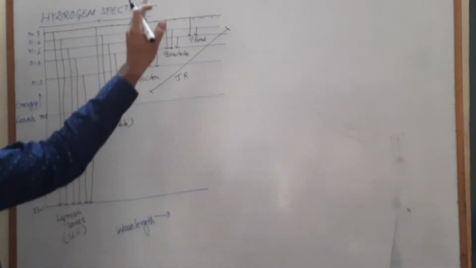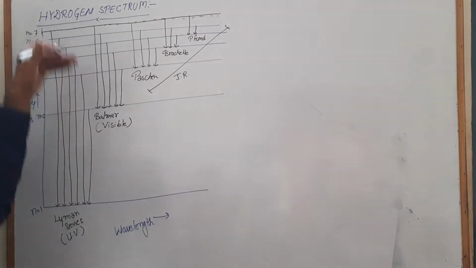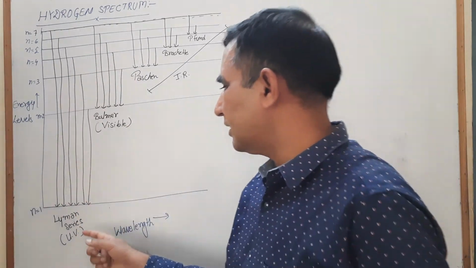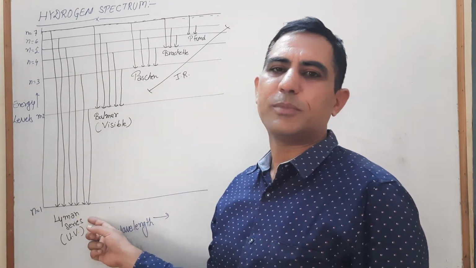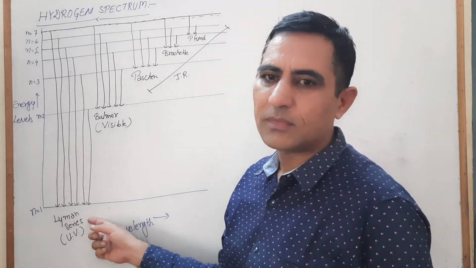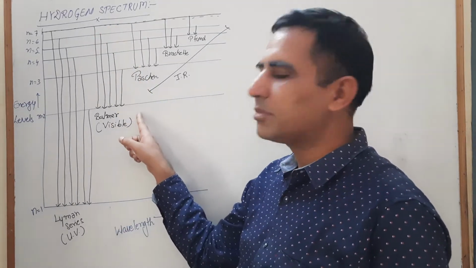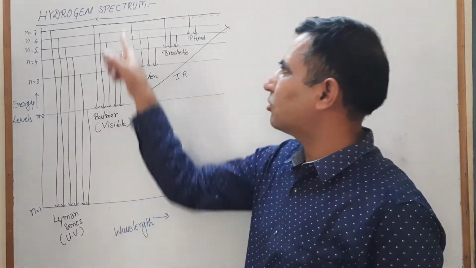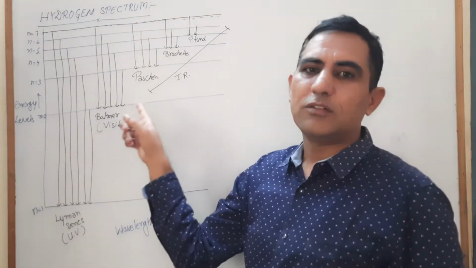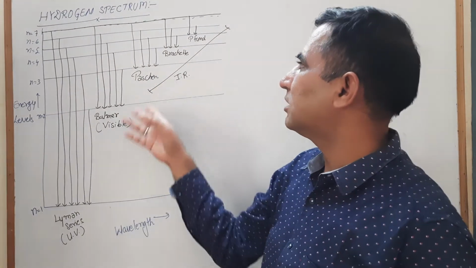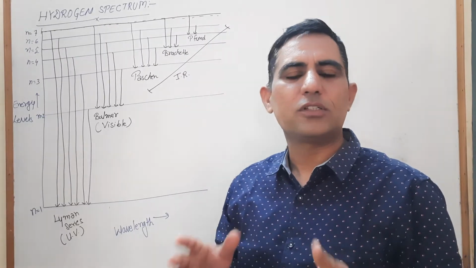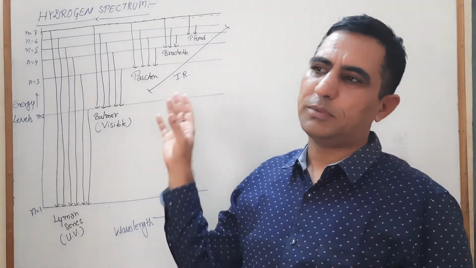So these are the spectrum lines we obtain when the electron jumps from any energy level to the first energy level: the series of spectrum lines is known as the Lyman series. In the same way, when the electron jumps into the second energy level, we get the Balmer series. When the electron jumps from any energy level to the third, fourth, or fifth, we obtain Paschen, Brackett, Pfund, and so on.